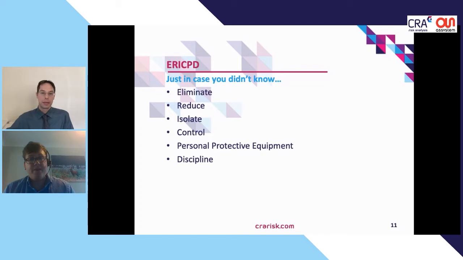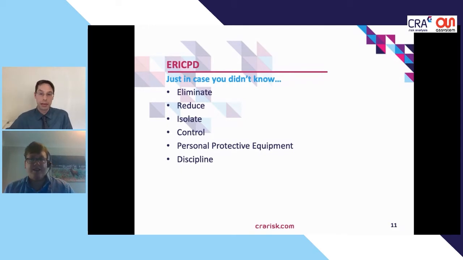And then if you have to, you reduce the incidence or exposure to the risk, or, for example, use a substitute. And then working down the ERIC PD hierarchy, you think about isolating people from the source of the hazard, controlling the magnitude of the hazard and exposure to the hazard. And these are things you do as a basket of measures. You add them on. You don't just work your way down and do each in isolation.